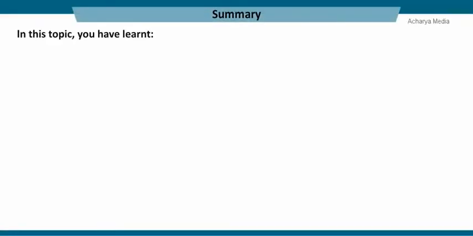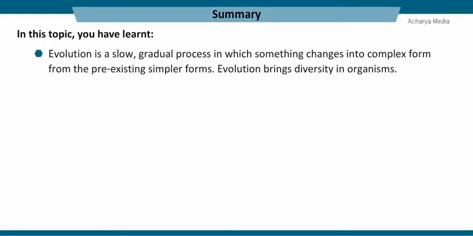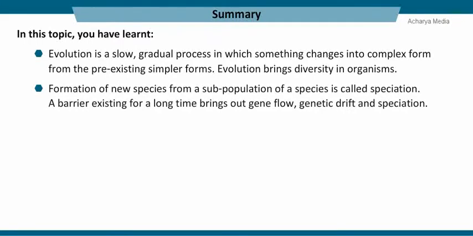In this topic, you have learnt evolution is a slow, gradual process in which something changes into complex form from the pre-existing simpler forms. Evolution brings diversity in organisms. Formation of new species from a subpopulation of a species is called speciation. A barrier existing for a long time brings out gene flow, genetic drift, and speciation.